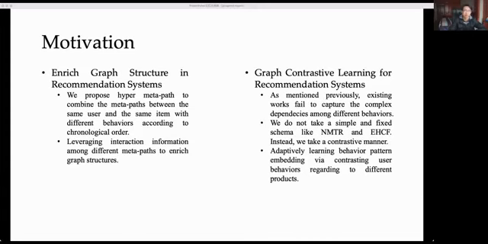For example, let's assume a user has directly purchased a pen and has viewed a smartphone carefully before purchasing it. We can construct two hyper-meta-paths to describe the behaviors a user takes regarding different products. We are contrasting these two hyper-meta-paths. We can know the behavior pattern of the user, that is, what products the user will pay more attention to before purchasing.